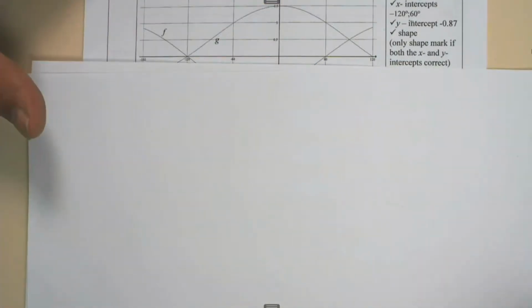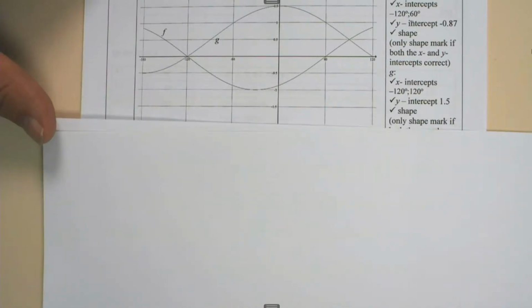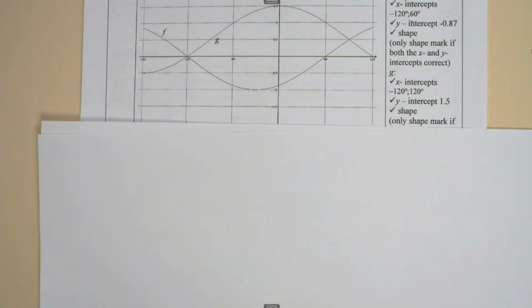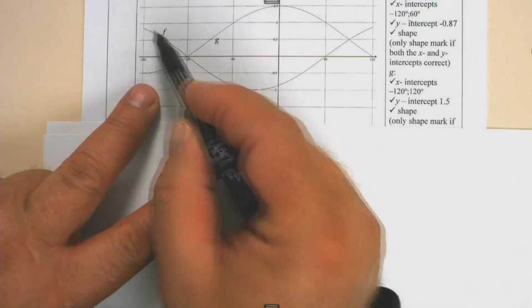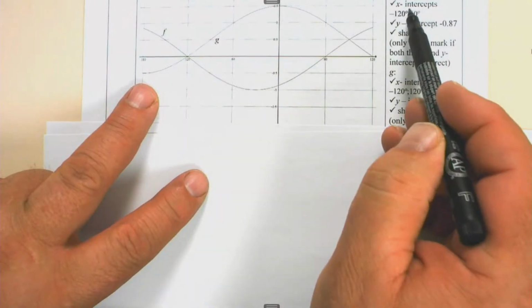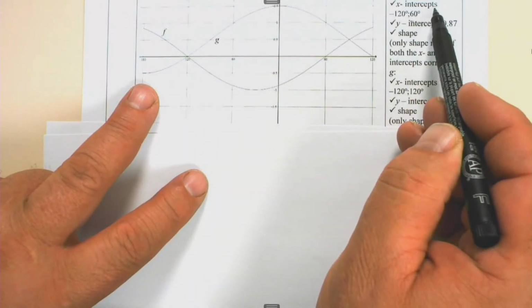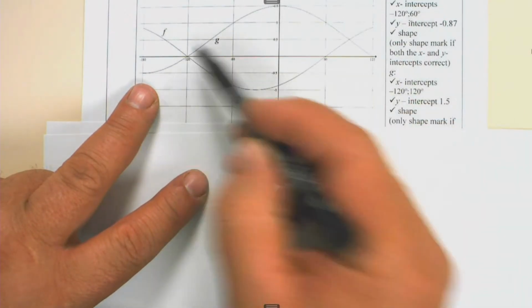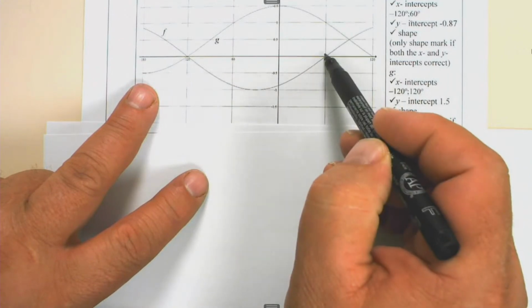In question 6, 6.1, they say sketch the graphs of f(x) equal to the sine of x minus 60 degrees. We've got to sketch that, and g(x) equal to cos x plus a half in the interval negative 180 to 120. Now for the f graph, which is this graph here, the x-intercepts we give 1 mark, and the x-intercepts are negative 120 and 60 degrees.